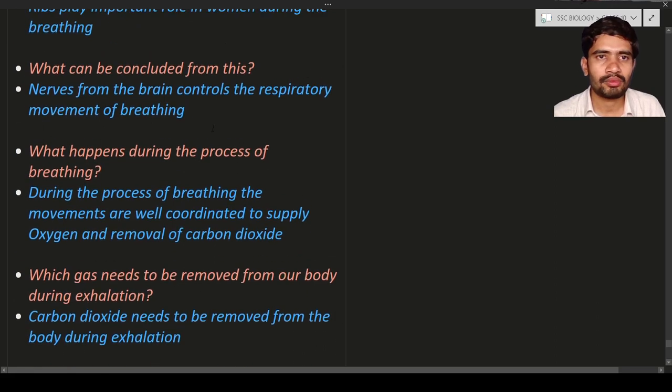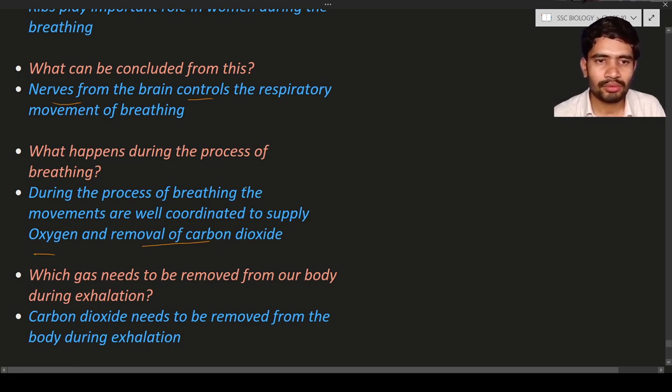What can be concluded from this? We can conclude that nerves from the brain control the respiratory movements. If the nerves are damaged or cut, there is no respiration and no breathing. Next question: what happens during the process of breathing? During breathing, the movements are well coordinated to supply oxygen and remove carbon dioxide. If there is no proper coordination, there is no proper exchange of the gases.